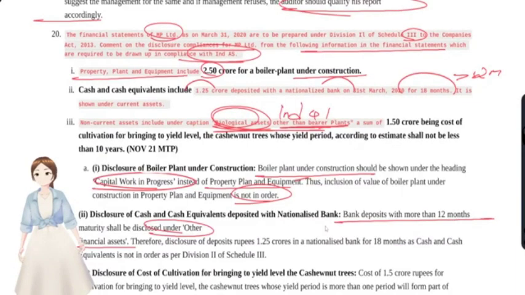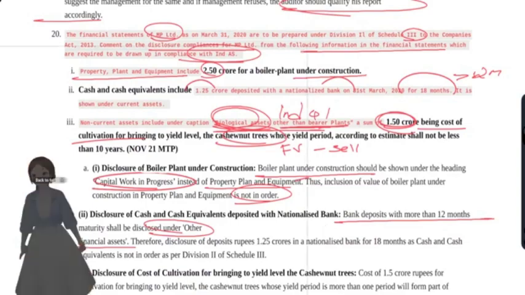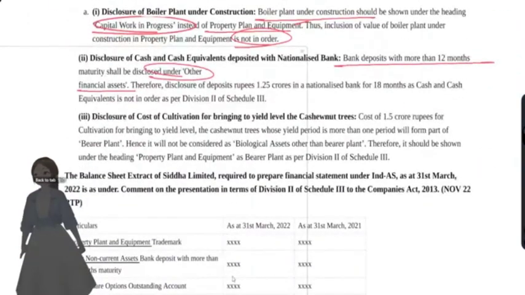They should not add the cost incurred for cultivation. These cashew nut trees have to be valued at fair value less costs to sell, and the expenditure should not be capitalized.